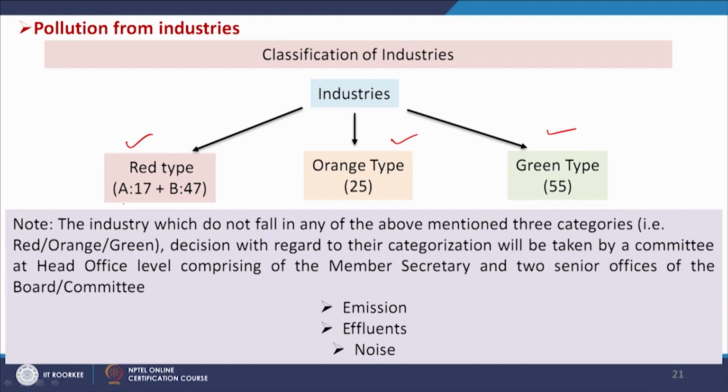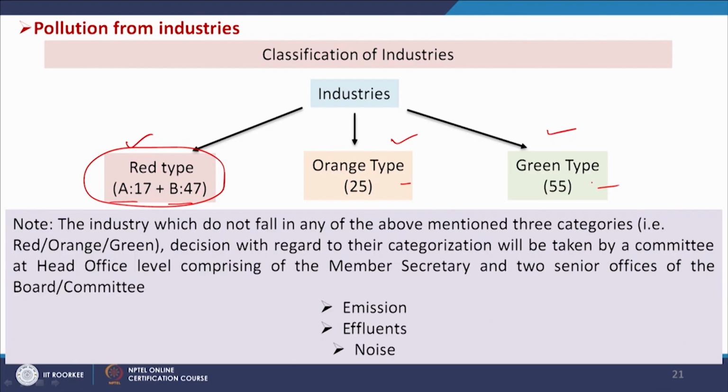So, red type, that is these A17 and B47. These are the red type industries which are very hazardous. Basically the pollutants generated by these are more toxic and have more severe impact. So, these are separated from the others, but orange type is intermediate, around 25 types of industry are under orange type, and green type are those industries which have very little pollution creation. So, those are green type.